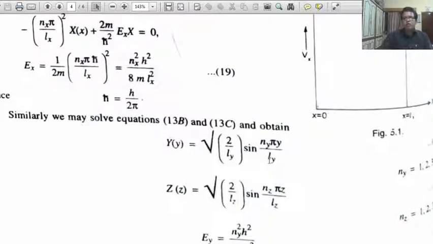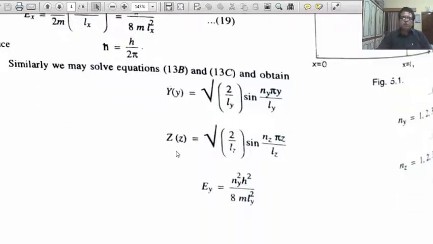N should not be equal to 0, because if n equals 0, then the function becomes 0. That means there is no particle in the box, and without any particle you can't solve. You need some particle. Because there is a finite probability of the particle inside the box, there should be some function. So n cannot be equal to 0.